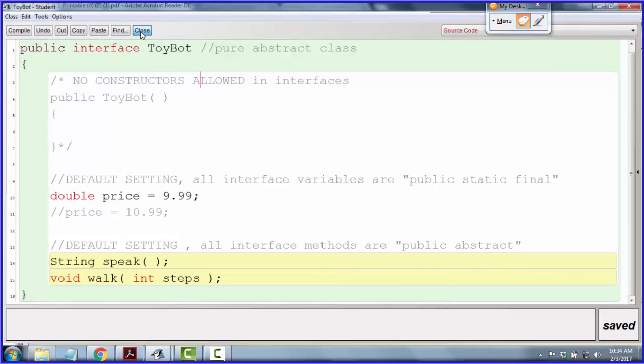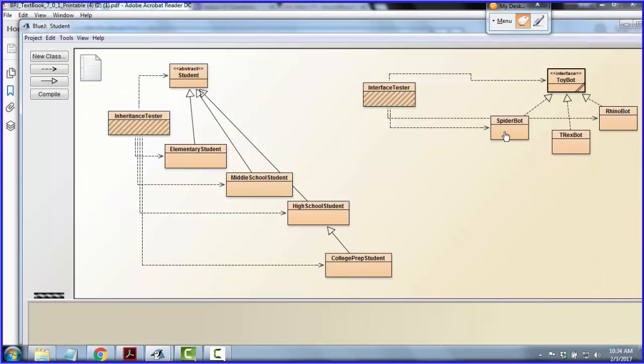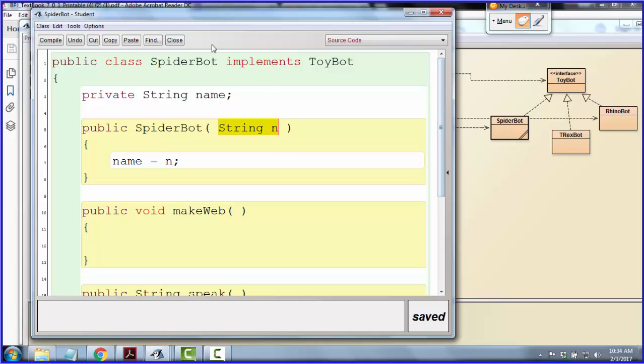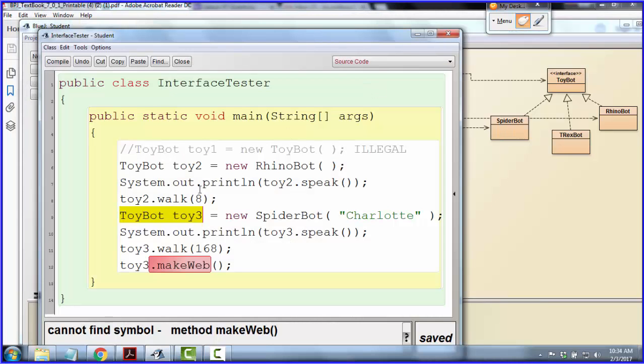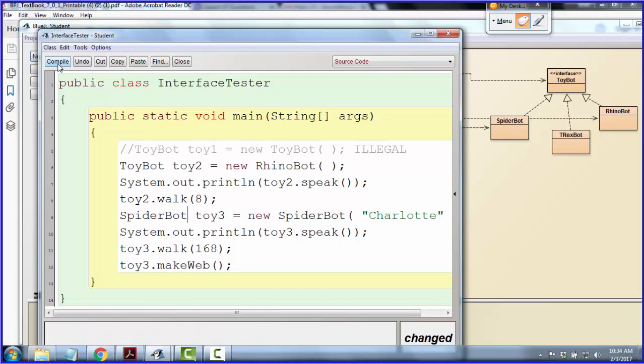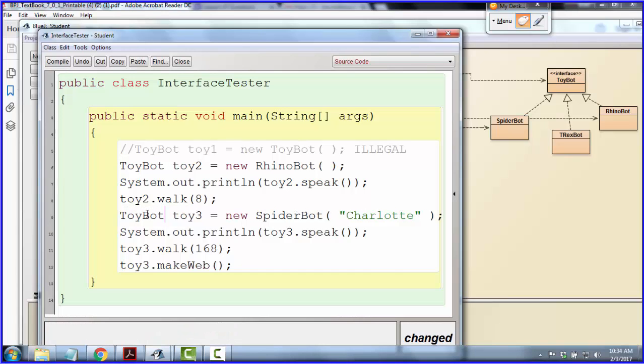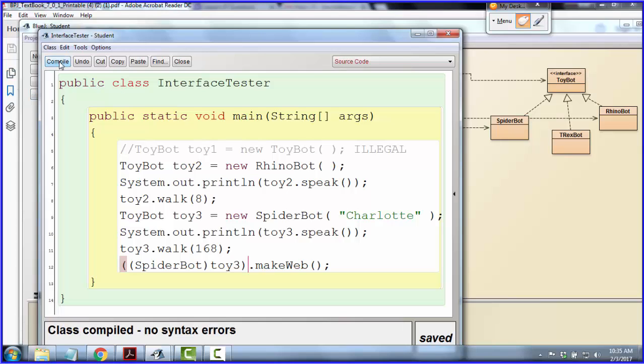No, not all of the bots make webs, but the SpiderBot does. So you have a couple of choices. What I had previously worked. Remember what I had here previously? SpiderBot. That pointed it to the proper class. What's the other thing I could do if it is a toybot? I could downcast it temporarily and point it to the SpiderBot class, and I would still get there. Just like we saw with superclasses and subclasses, you can still downcast through an interface, perfectly okay.